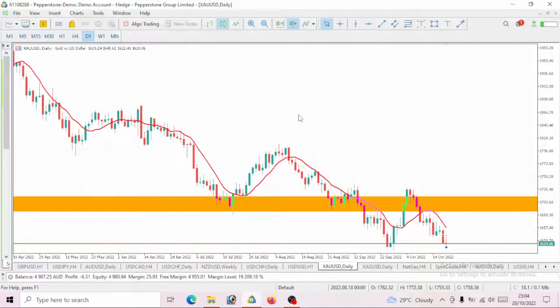So guys, here we have our gold. We want to see where this price will be moving for the next day.